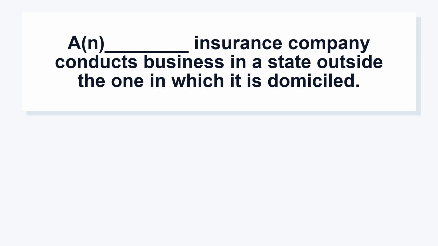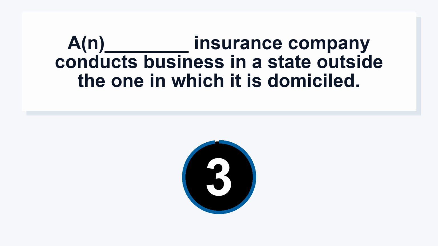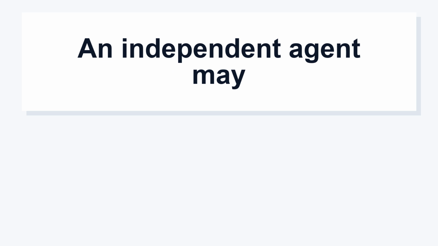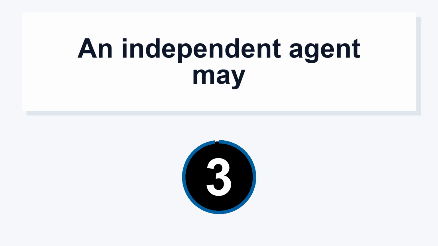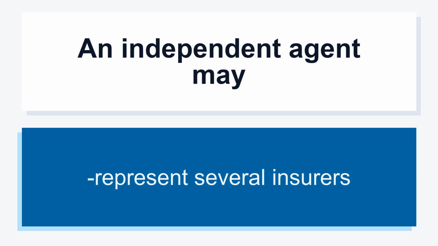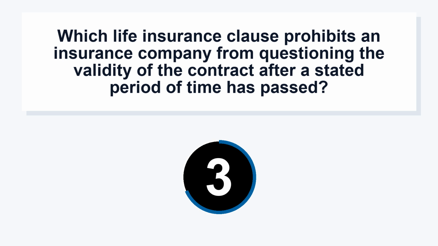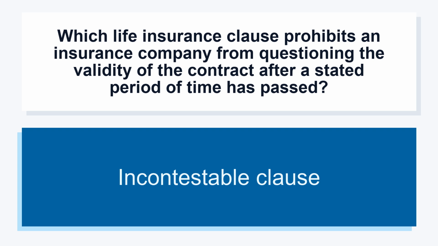A blank insurance company conducts business in a state outside the one in which it is domiciled. Foreign. An independent agent may represent several insurers. Which life insurance clause prohibits an insurance company from questioning the validity of the contract after a stated period of time has passed? Incontestable clause.